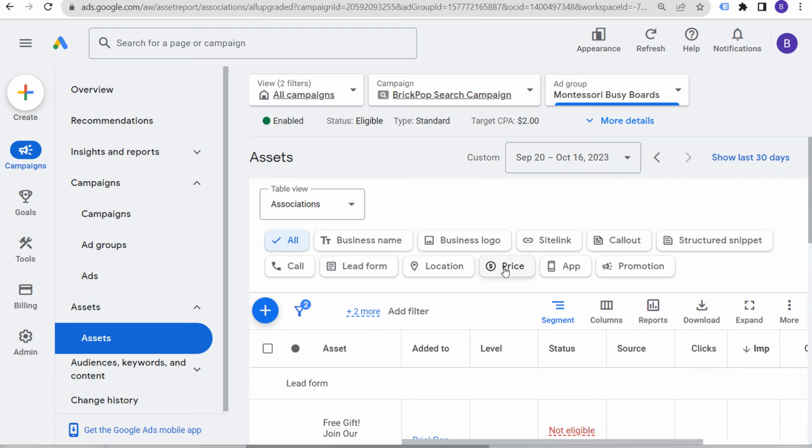So if you have specific prices for some of your services or for some of your products, you can add price assets. If you have a mobile app, you can add that as an asset on mobile devices, a promotion asset if you're running a limited time promotion. So use all of these different assets because it's only going to improve your overall ad strength.